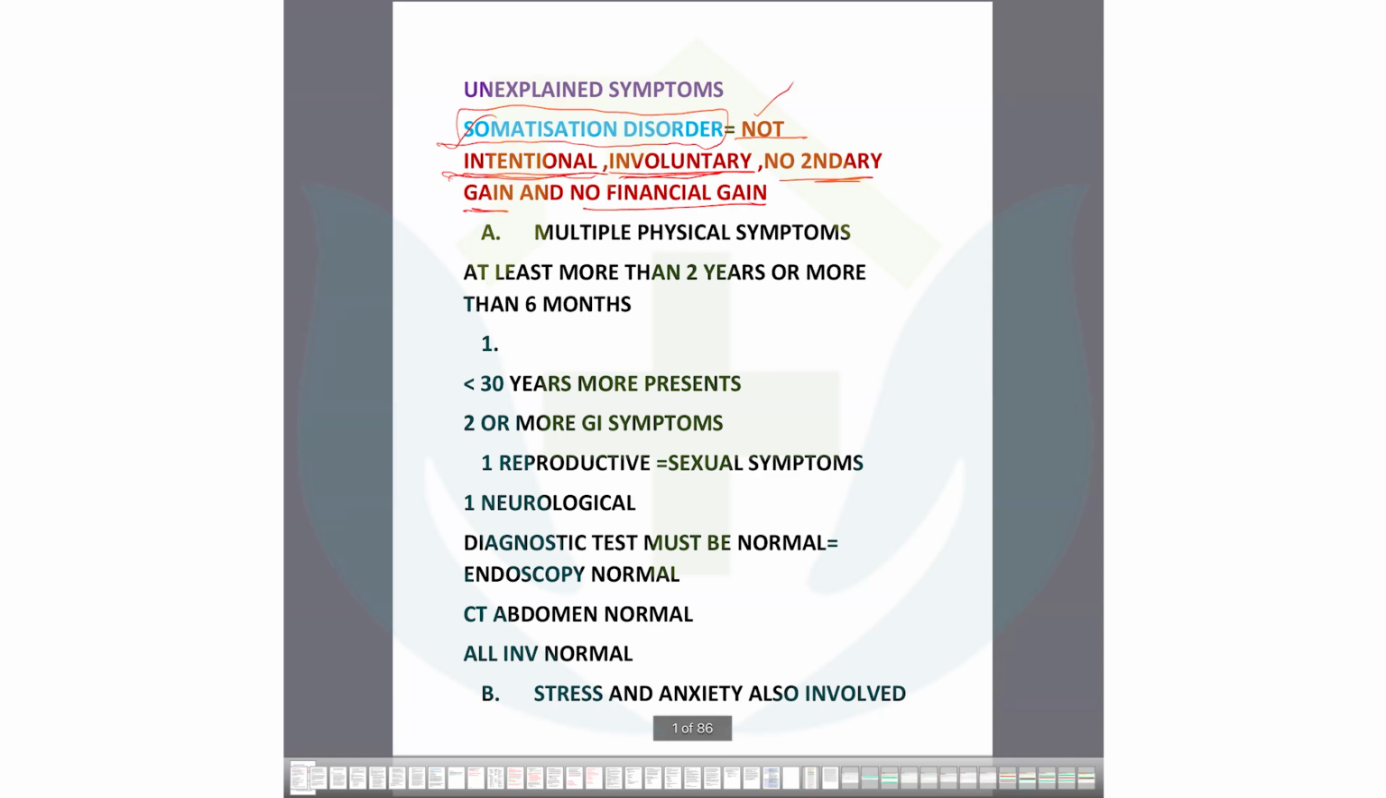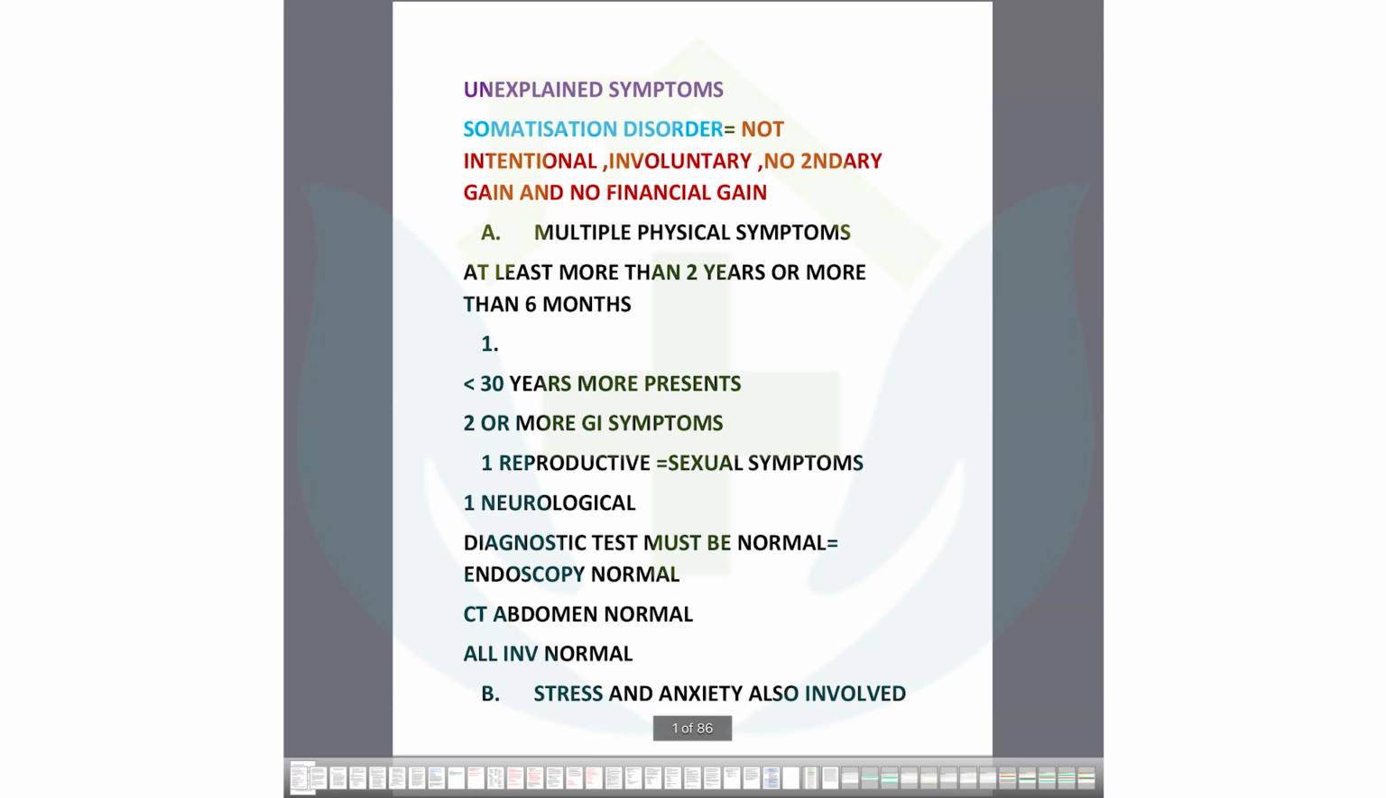The financial gain is added by me to help understand secondary gain. Because in secondary gain, the person has some motive to gain something, like money, or some promotion, or something like that. That is not present in somatization disorder. So be clear about these points. It will help you with the scenarios. I will show one scenario after this description. So look at this: not intentional, involuntary, no secondary gain, no financial gain.